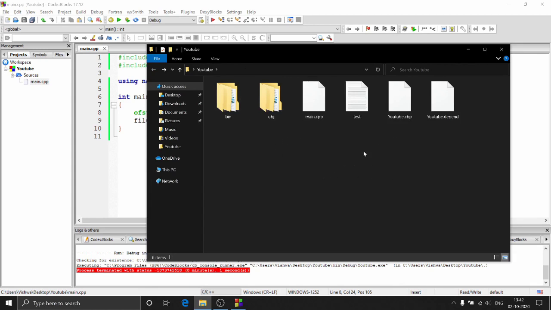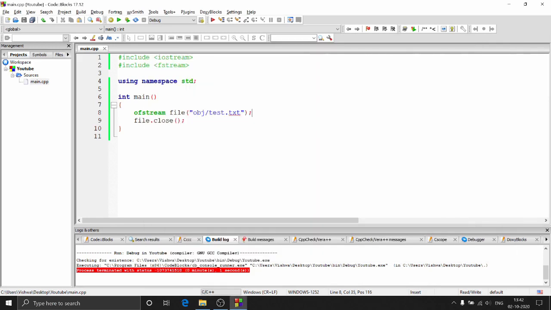That's going to be really easy. So that's one way, or else you can just create it in the exact location you want and work with them. It's up to you, but for now this is how you create a file. And now let's see how to write to the file.